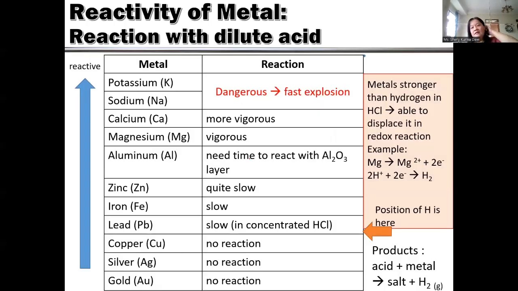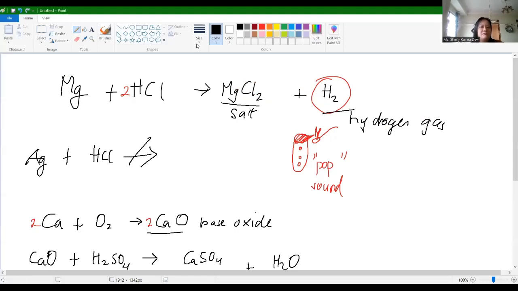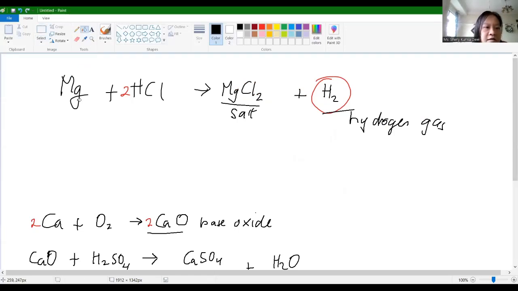This is a redox reaction. In the redox one, I only look at Mg and hydrogen. The chloride remains the same in oxidation state, so I will not take account of it. This one is 0 because it's a free element. The hydrogen here is +1.